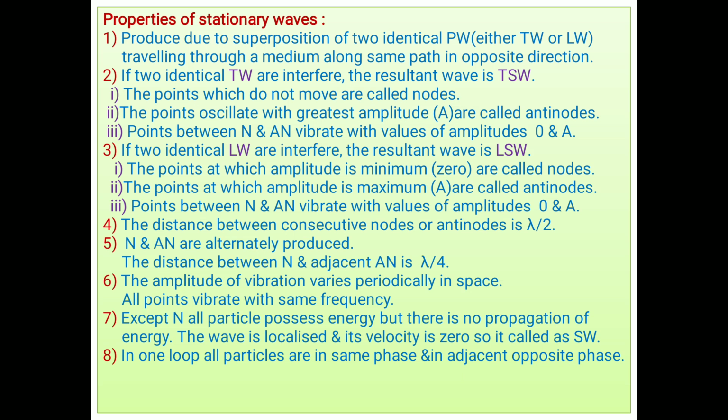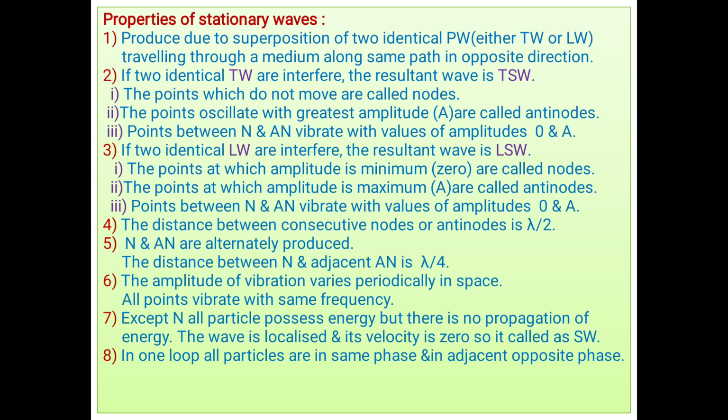Okay, thereafter exactly the same thing applies. The points at which amplitude is maximum are called antinodes. The points between antinode and node vibrate with values from 0 to the amplitude. Same thing; only pressure node and pressure antinode are different. Meaning in longitudinal waves, there are pressure nodes at the points of antinodes, and pressure antinodes at the points of nodes.